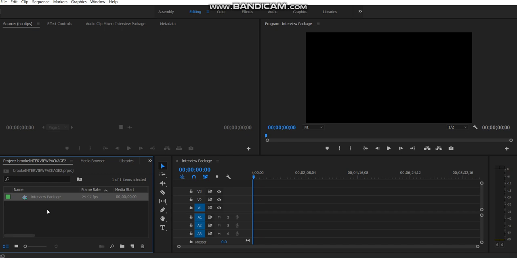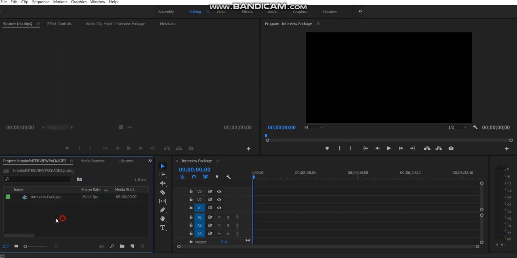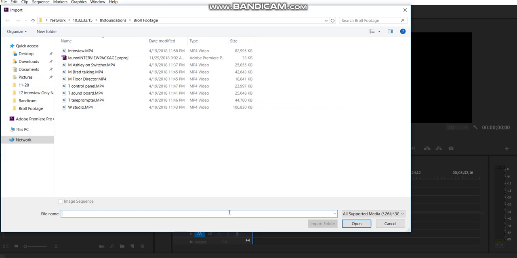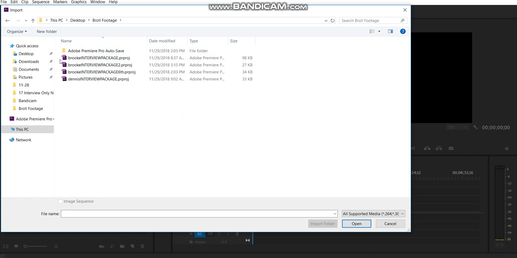We're going to import the clip that we're using. So you can do that in a couple of ways. Remember, we can go to File, Import. We can right click in the project panel and choose Import. We can also hit Control I. And then probably the easiest way to do it is to double click in the project panel, and that will import the clip.